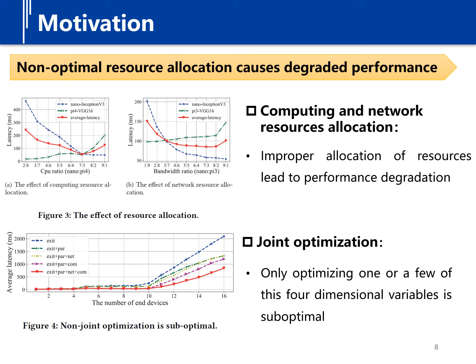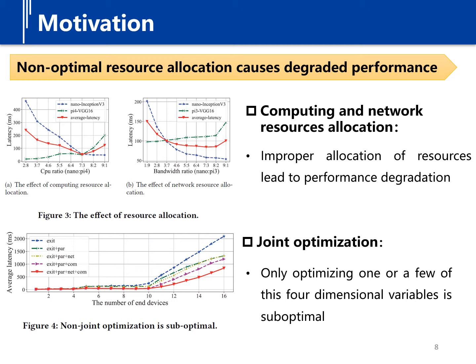And in Figure 4, we gradually increase optimization items to explore the performance changes. The default setting for non-optimized variables is setting the model partition point before the first layer and allocating computing and bandwidth resources equally for all end devices.